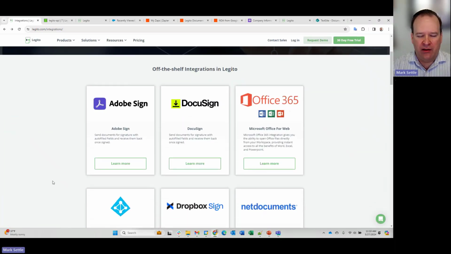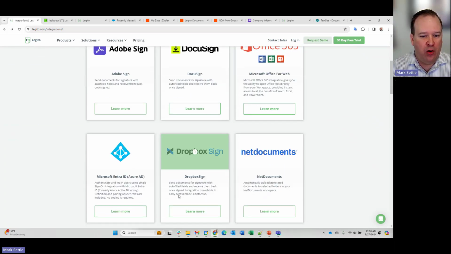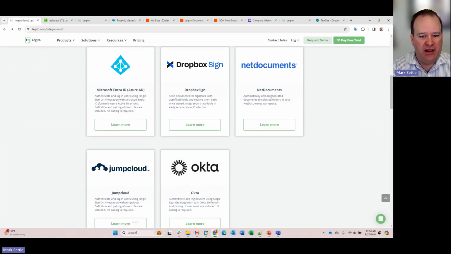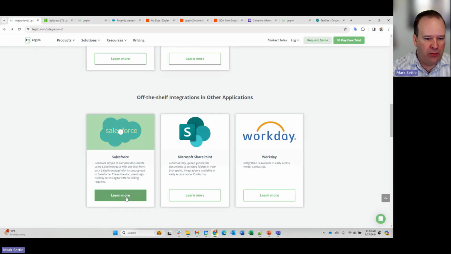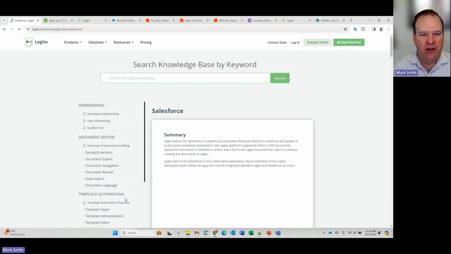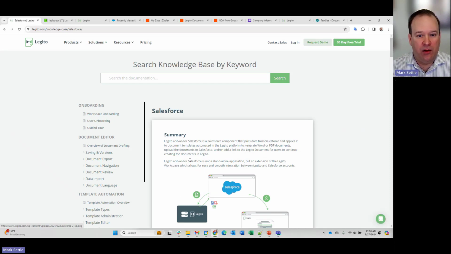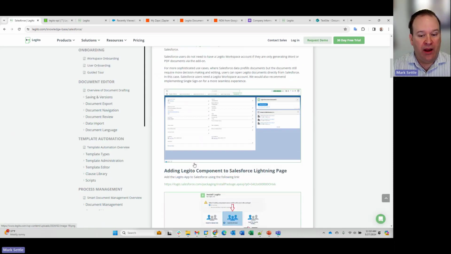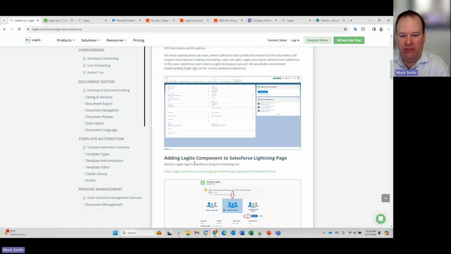It will show you all of the integrations that I mentioned today, with information and help on each, and I can click through to those. If we scroll down, for example, to Salesforce and click Learn More, it takes me right into the knowledge base summary for the Salesforce integration that talks about how it's put together and how to manage it. So it's a great resource for our users.